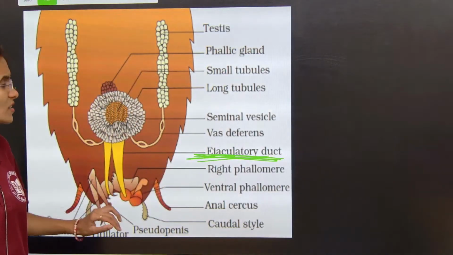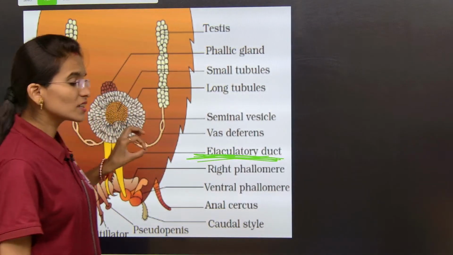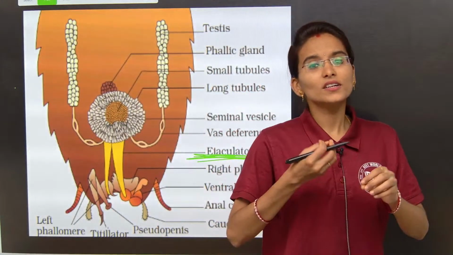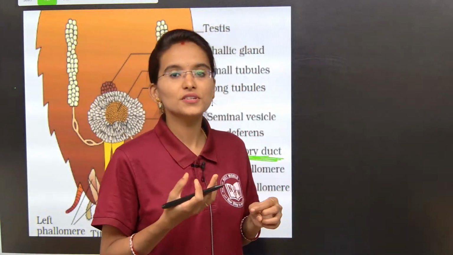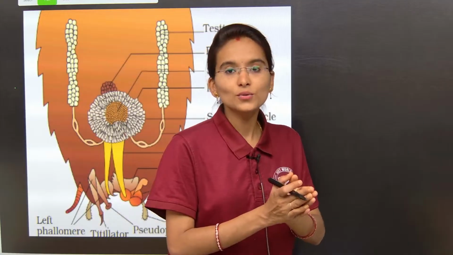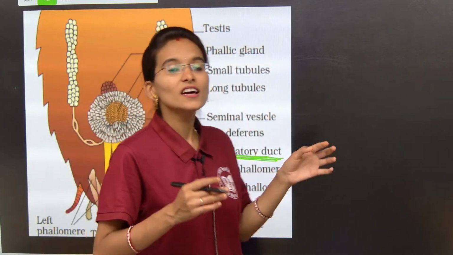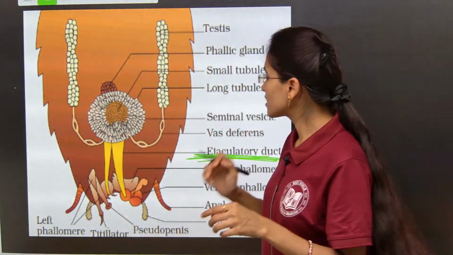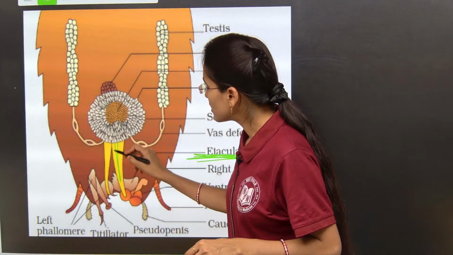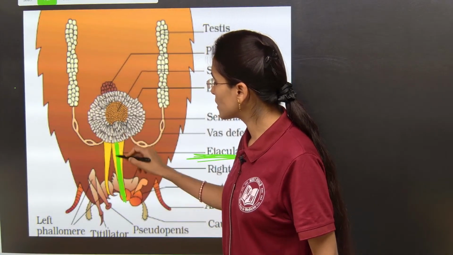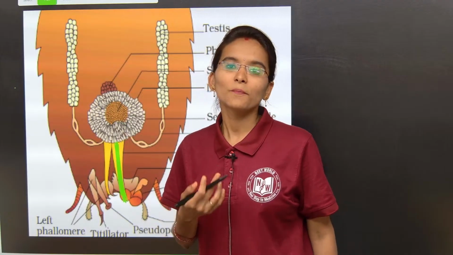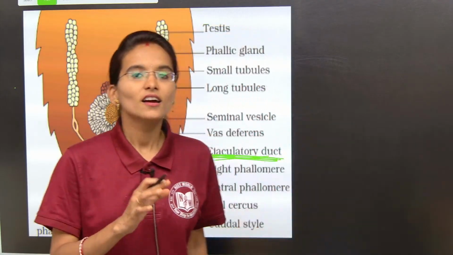So all the sperms that get released and obtain the nutrition from the mushroom shaped gland will travel and reach the ejaculatory duct. Where will they reach, my dear students? They will reach the ejaculatory duct. Clear up to this?